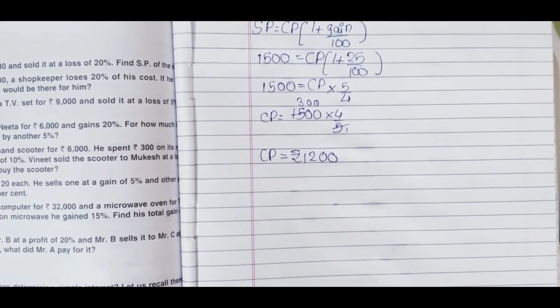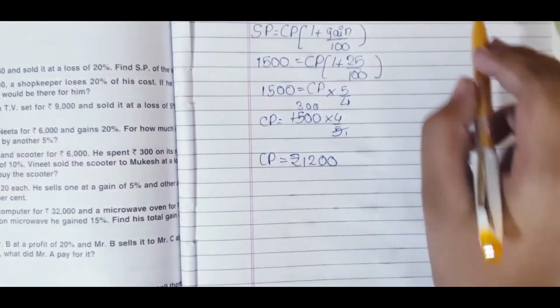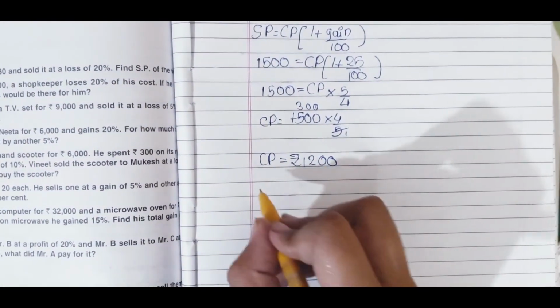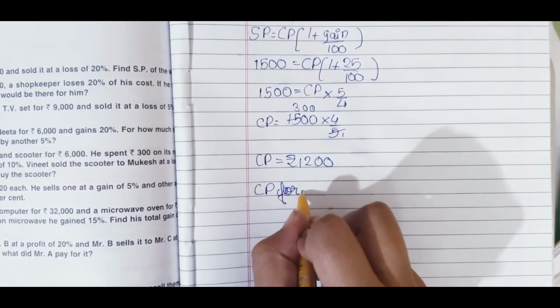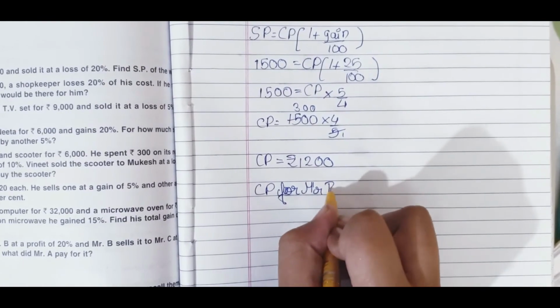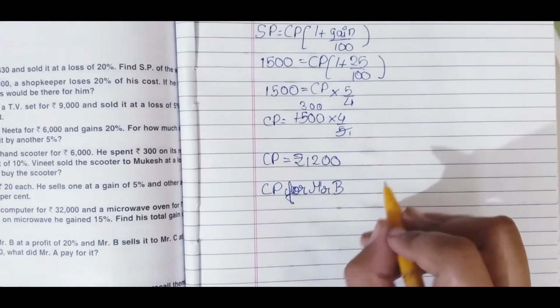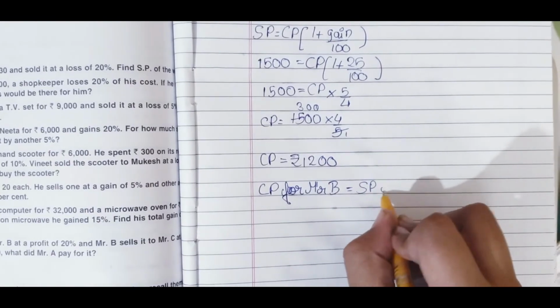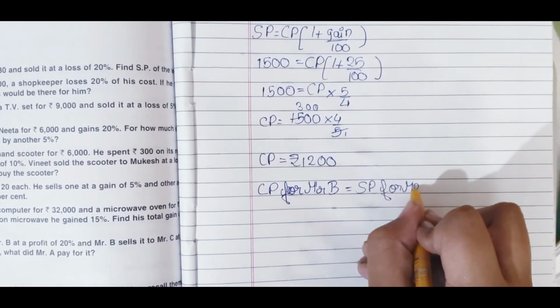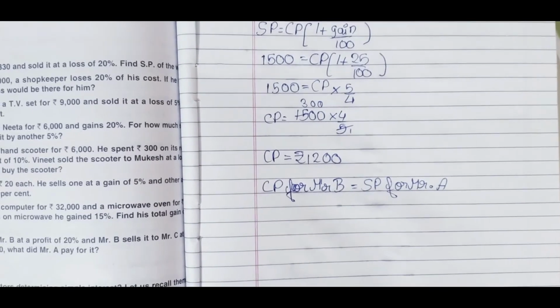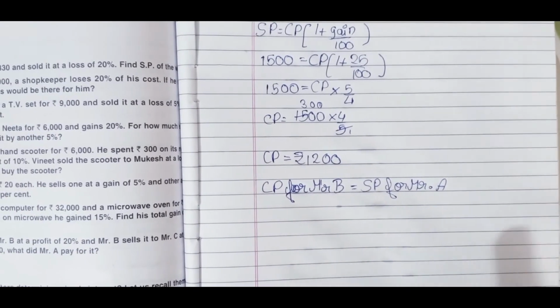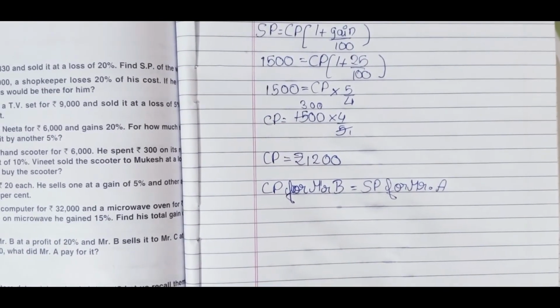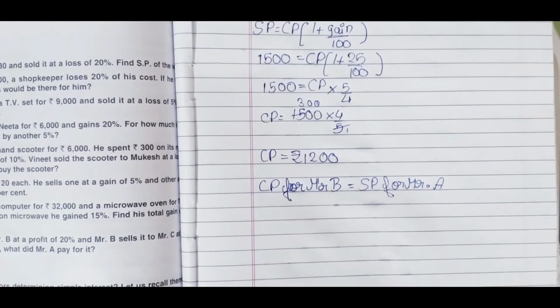Now the CP for Mr. B. CP for Mr. B is equal to SP for Mr. A. So guys, let's continue. After solving, we will get the answer.